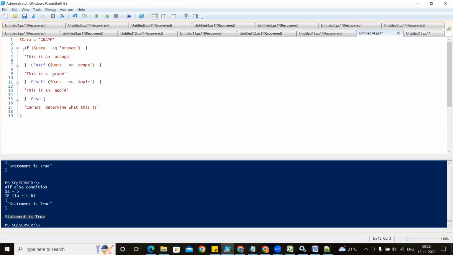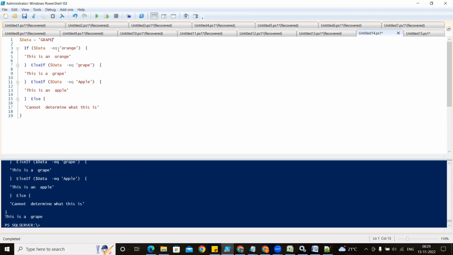Anyhow, what it will do, if the if loop means it will check the condition. If it finds data is equal to orange, it will go to this loop. If it is not found, it will go to the next loop. So it is checked here. Grape is not found, it will check here. Grape is not found, grape is found here. So it is going to display this. If I put apple, it will check here, here, and here. Like that. Else if means go and check. So this time it displays grape.